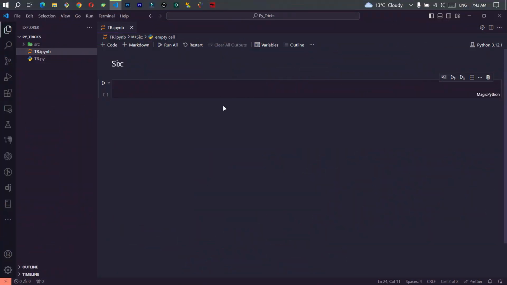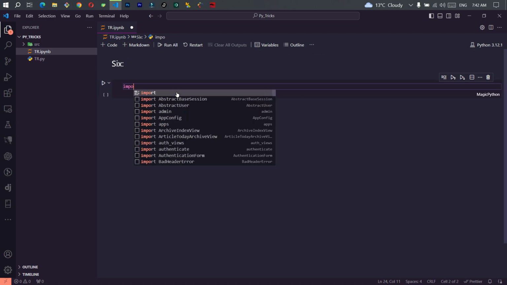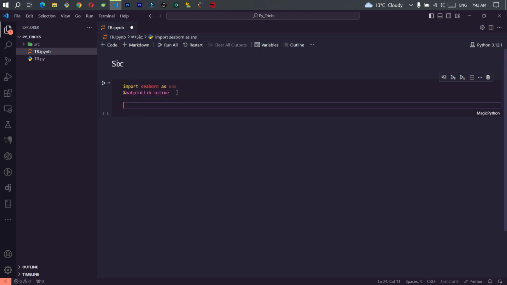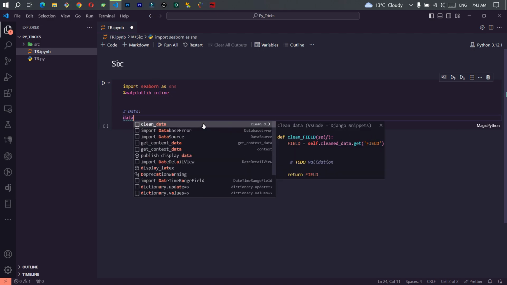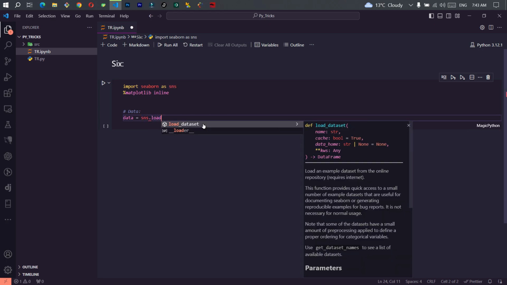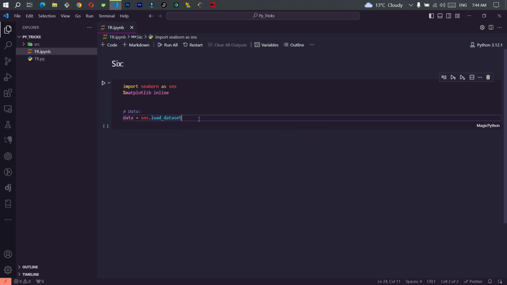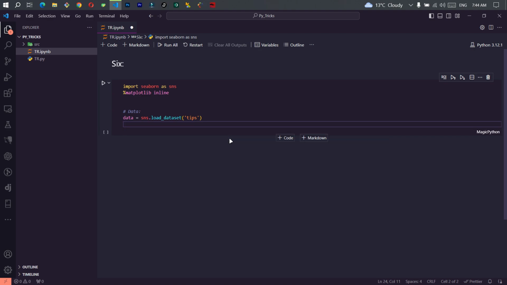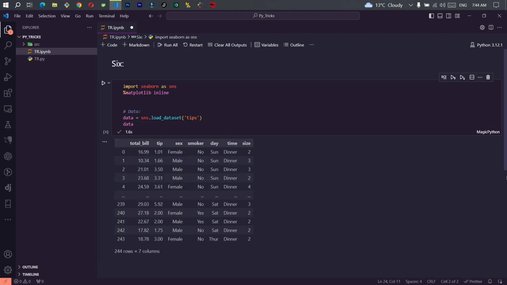Bonus tip! Now, with the help of another library called Seaborn, I'm going to introduce to you violin plots. So first, let's go ahead and import Seaborn. After that, for the data, I'm going to use Seaborn's datasets. I'm going to create a variable, call it data. For that, I'm going to say sns, as in our Seaborn, load. With the load dataset function, I'm going to load a dataset called tips. Now if I say data, this is the dataset that I'm going to be working with.